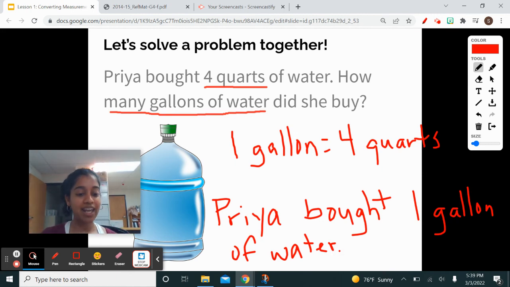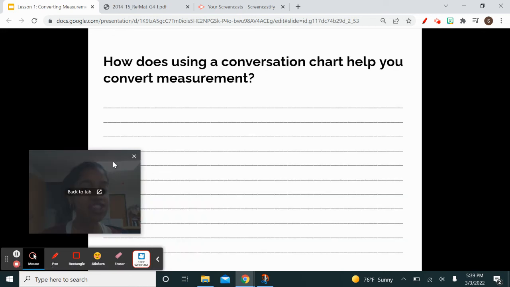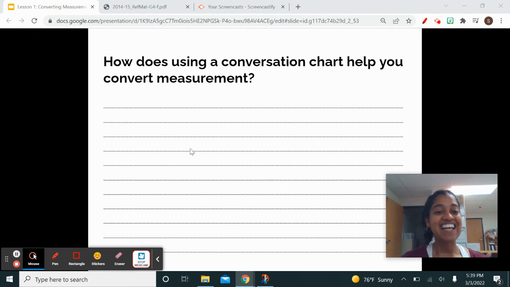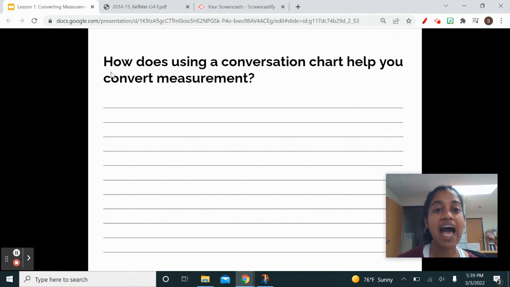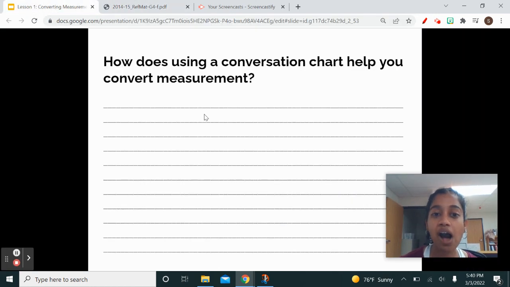All right, so we answered our question. Awesome job, guys. Now let's look at our last thing. This is something I want you to do on your own or with your partner without me. Our question says, how does using a conversion chart help you convert measurements? Let's think about that. How does using our conversion chart, which is this chart right over here, help us convert measurements? You should have a conversion chart attached as well, so please refer to that. Just write your answer right here.